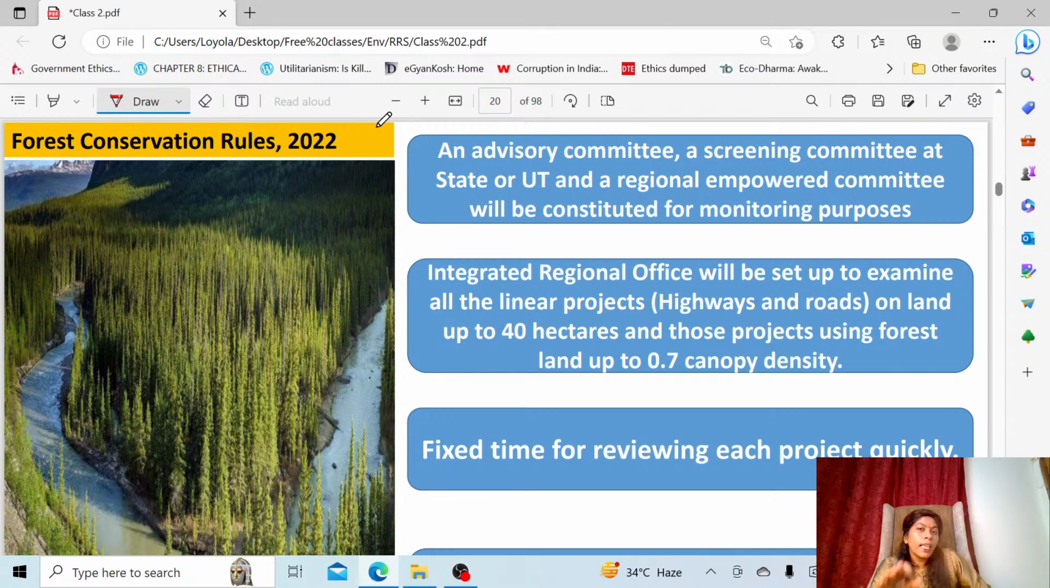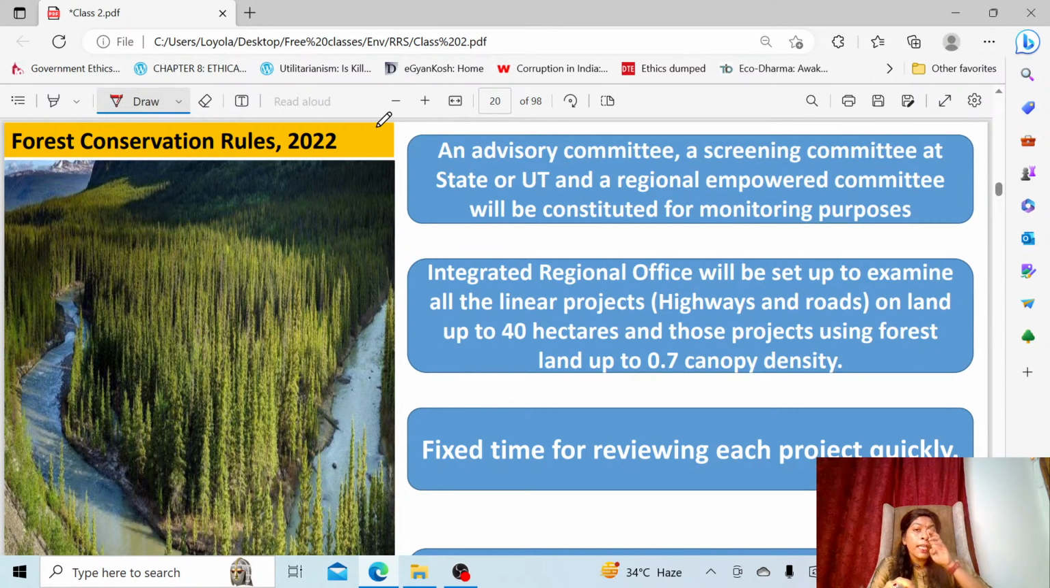The rules said that there will now be 3 committees which have to be set up at the state level: the advisory committee, a screening committee, and even at the regional level you will have an empowered committee to be constituted. For what purpose are we going to constitute this? For monitoring purposes only, because deforestation is taking place. Even the famous movie Pushpa. So what is the main issue? Deforestation. There is also cutting down of endangered trees. So they said that we are going to form these types of committees.